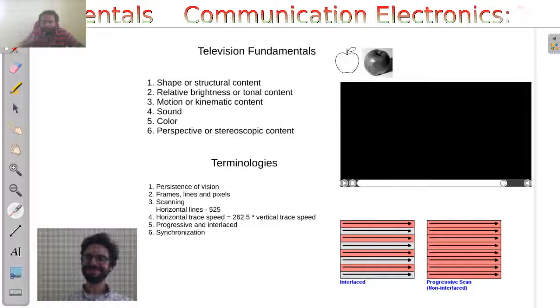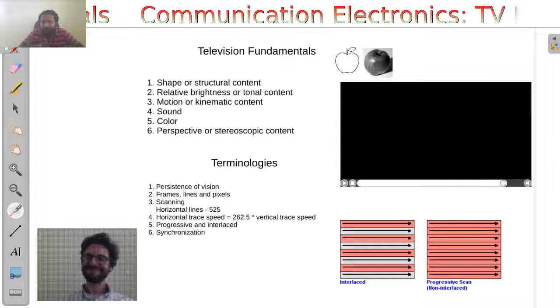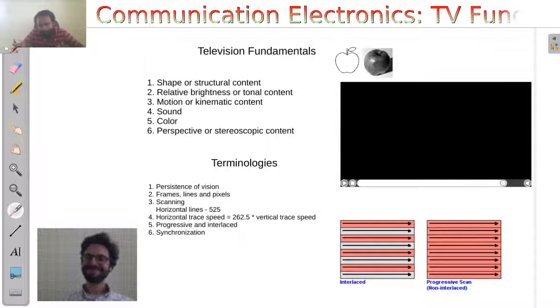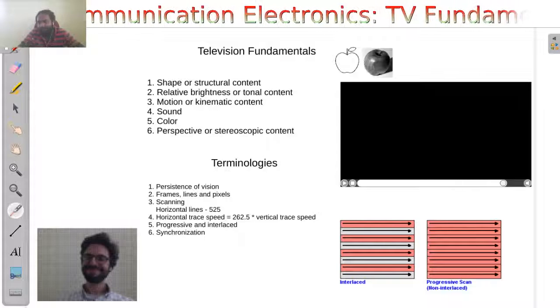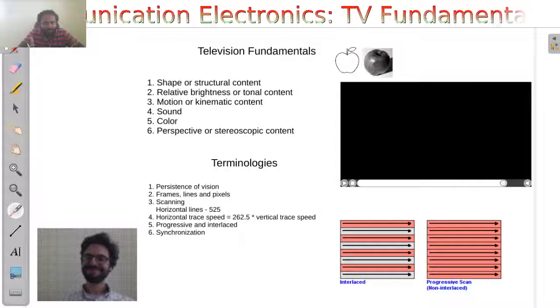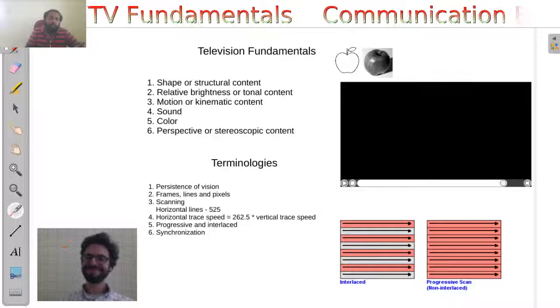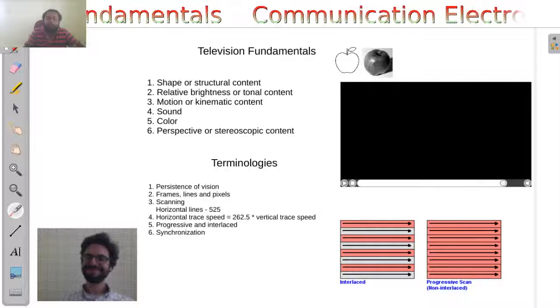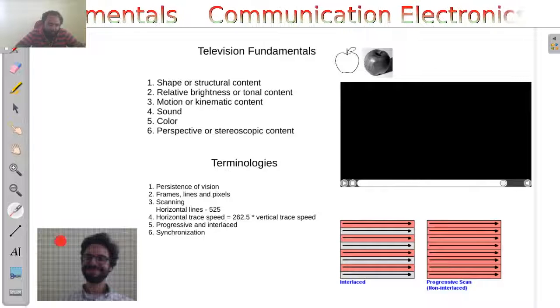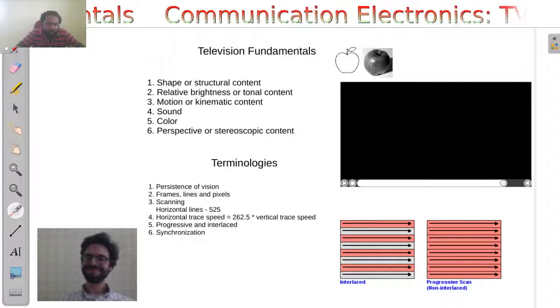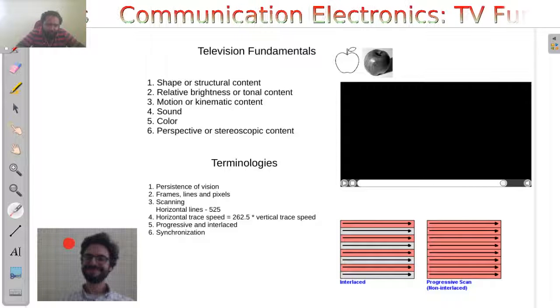When the information is scanned from a camera and transmitted, and a receiver system receives the information, the receiver doesn't know where this information has to be placed on the screen. When the TV was switched on, the signal was around here. The television set doesn't know where to put that information.